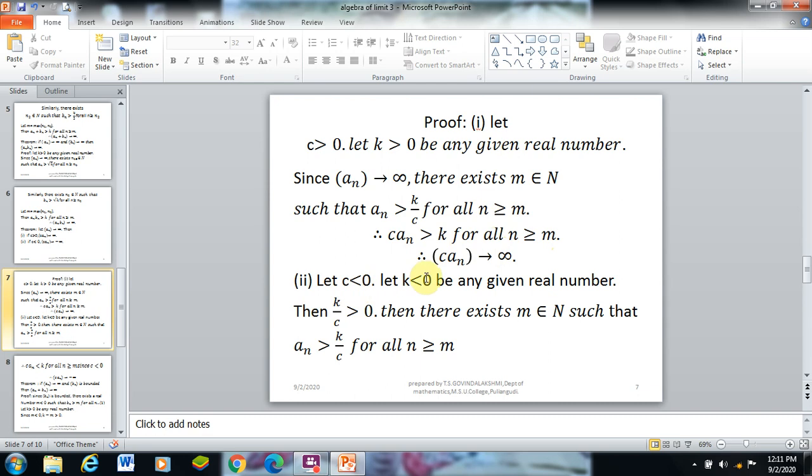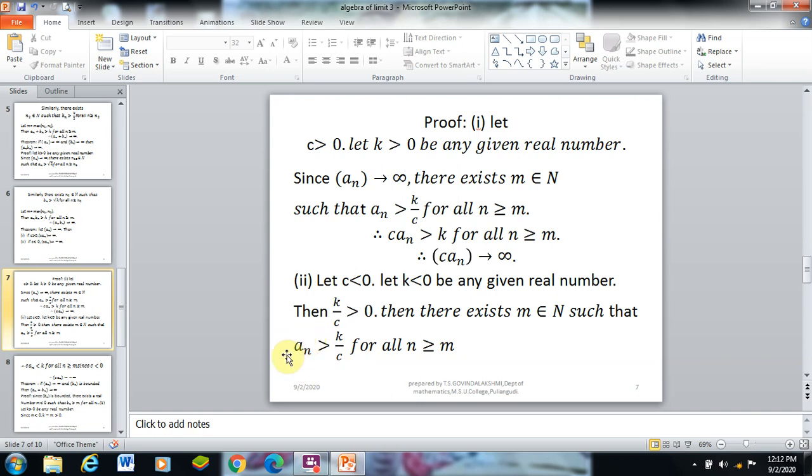Let c be negative, and we have to show that c·a_n diverges to minus infinity. We take k less than 0, any given real number. Here c is negative and k is negative. Therefore, the division of k by c is positive, since negative divided by negative is positive. Therefore, k by c is greater than 0. There exists m belonging to the natural numbers such that a_n is greater than k by c for all n greater than or equal to m.